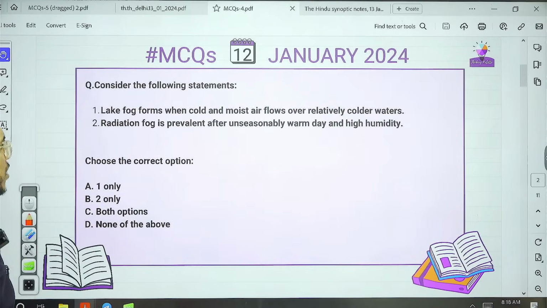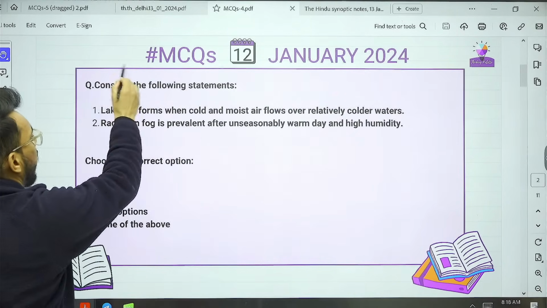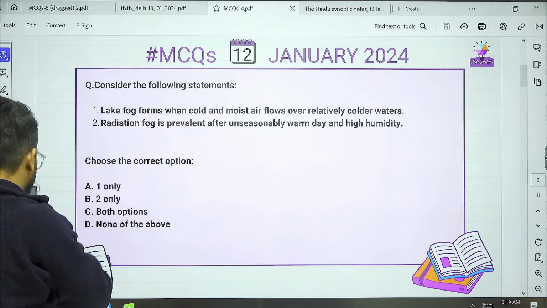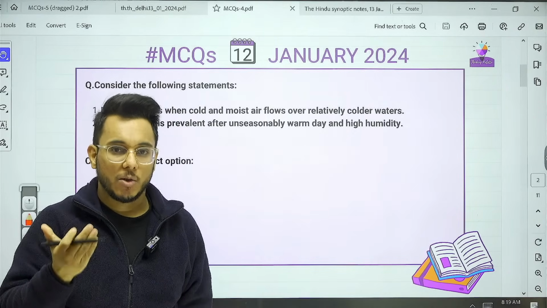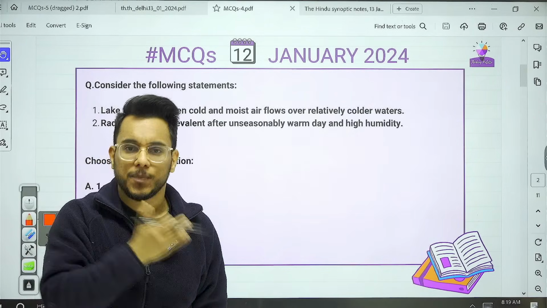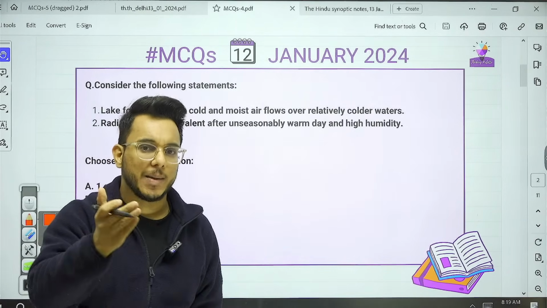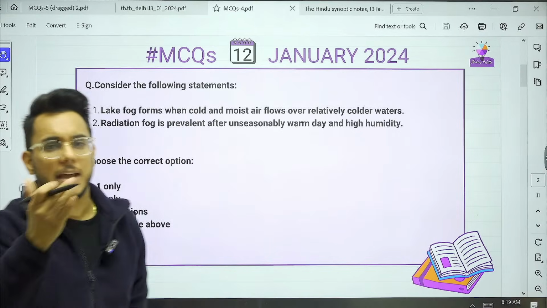Then the next question we have taken is with respect to the fog. We have seen that the article came in text and context because there was thick fog in North India, which led to a lot of disruptions in traffic movement, railway, and airway movements.